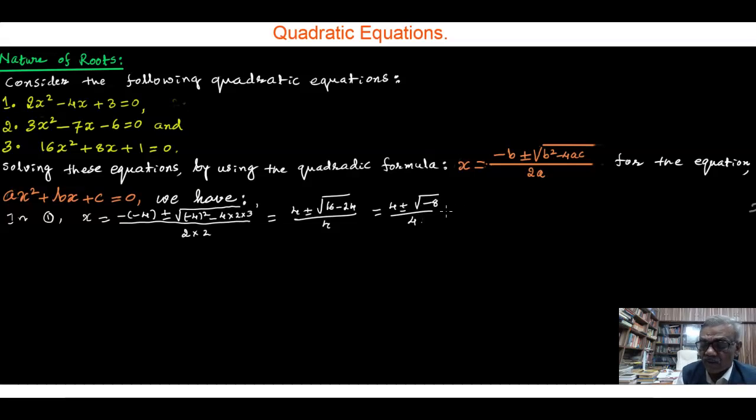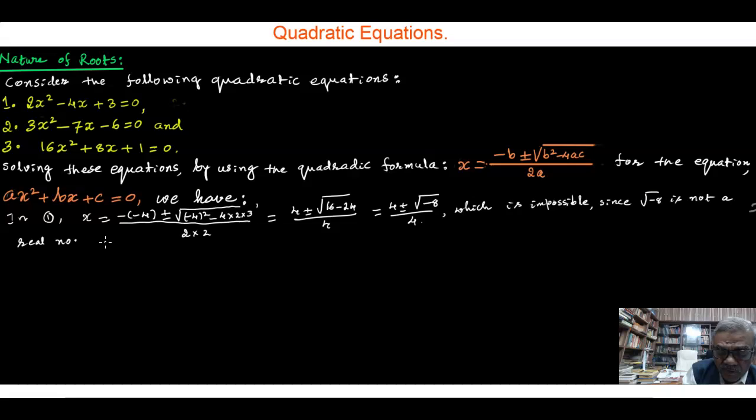Now here, which is impossible? Since the square root of minus 8 is not a real number, therefore the equation 1 has no real roots.